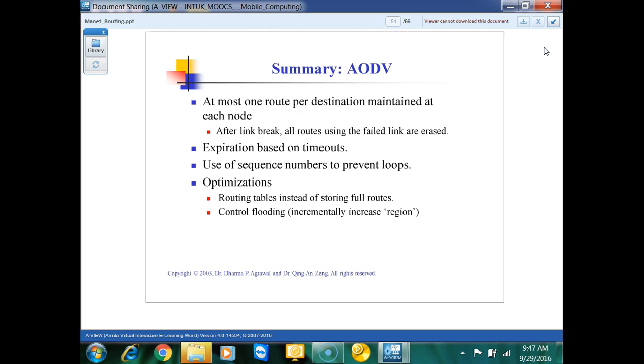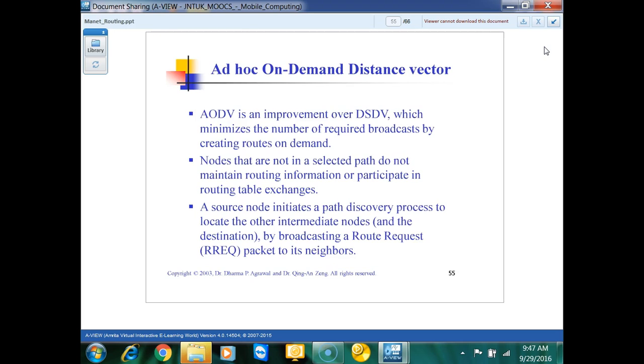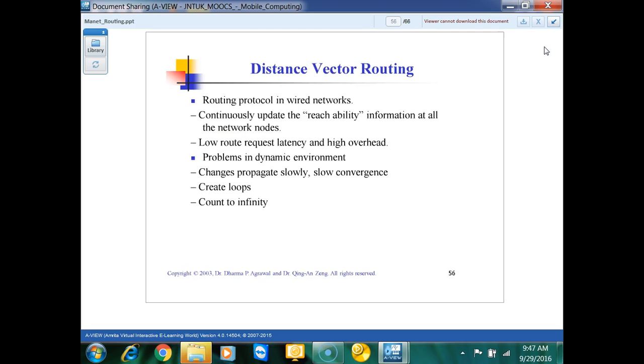So this is how we can do optimization by using the routing tables in AODV, and how we can avoid the route issue by using the sequence number, and remove the previous routes that are stored in the routing table depending on expiration, depending on timer values. We can remove those just to have enough space for routes that will be stored in the routing tables. So we see AODV is also an improvement over DSDV, but we first study what DSDV is. For the time being, I'm just skipping this slide.